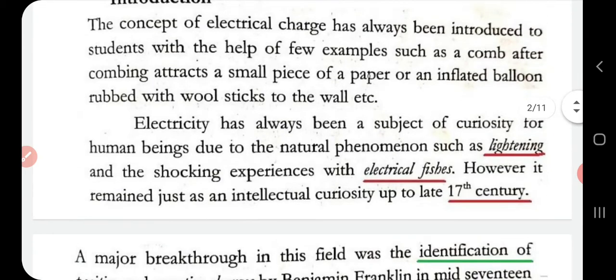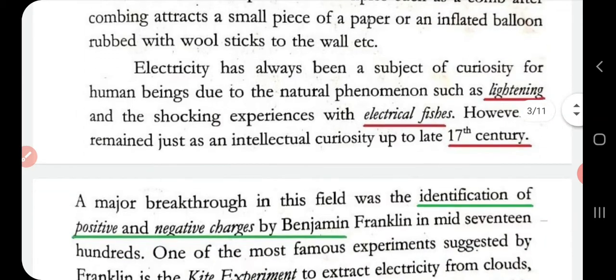This phenomenon is also known from natural processes like lightning, and you may also experience some shock from electrical fishes. Lightning is nothing but the discharge of electricity, right? This phenomenon, electricity, has been known to us since the late 17th century.